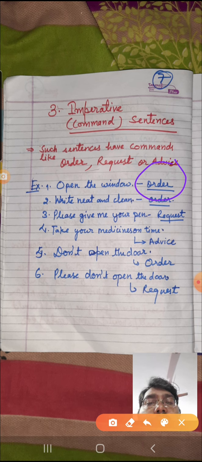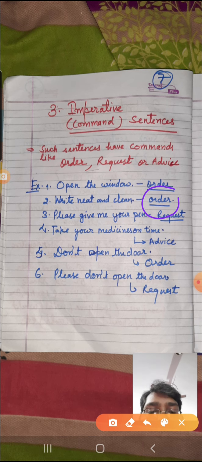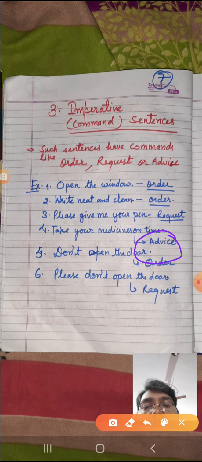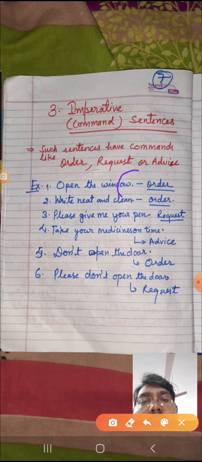In the same way, for example, your teacher orders, write neat and clean. It means the teacher is ordering you to write neat and clean. And sometimes somebody says, please give me your pen. Some friend asks you please give me your pen, then it's a request. Like sometimes your doctor tells you, take your medicines on time, it means it's a kind of advice they are giving to you. So you can easily understand it's a command, whether it may be an order, a request, or an advice, and it also ends with a full stop.